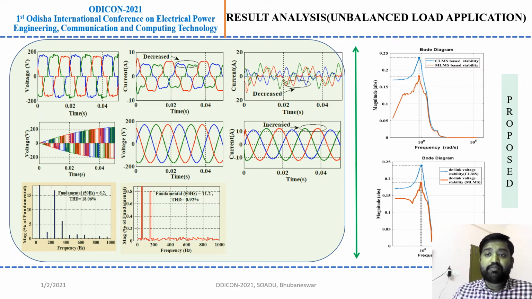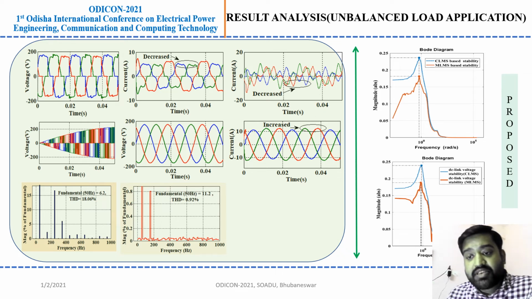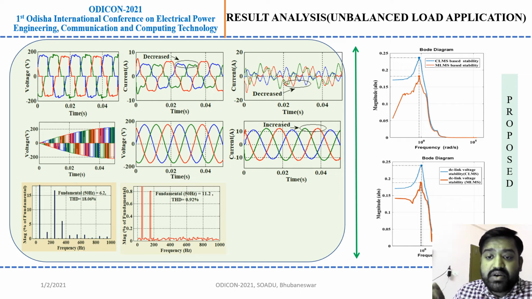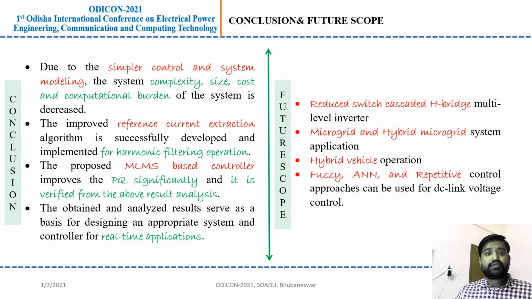And these are the stability waveforms, like the Bode plot, that we present here. This is the peak value of the whole system, and this is the peak value of the DC link voltage. It is clear that with the conventional method the peak value of the system is very high, and with the proposed method the peak value is very low, which clearly shows my controller's improvement for real-time applications.